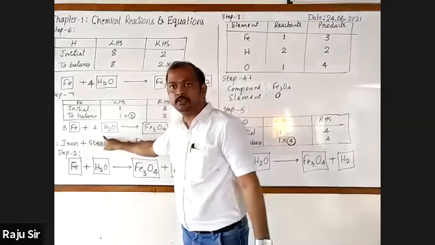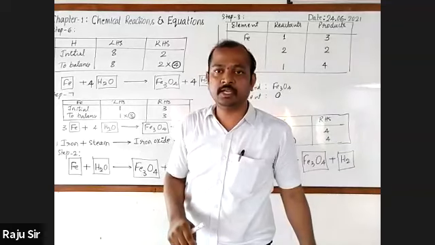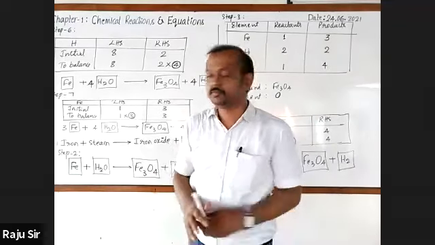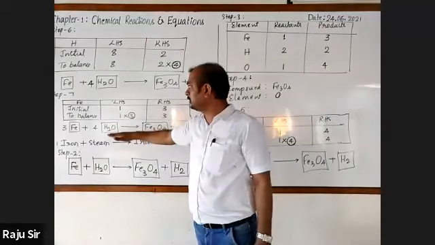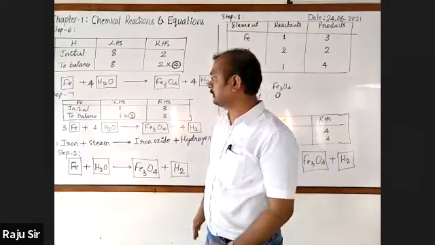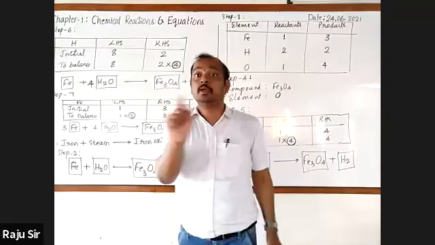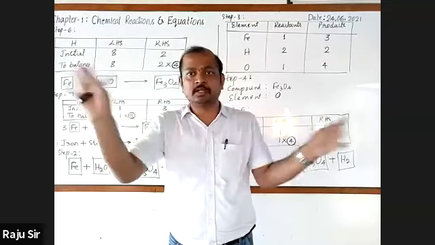Now, below this, you write: Therefore, the balanced chemical equation is. Remove all the boxes.